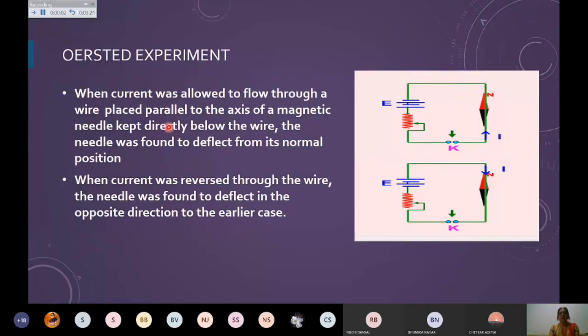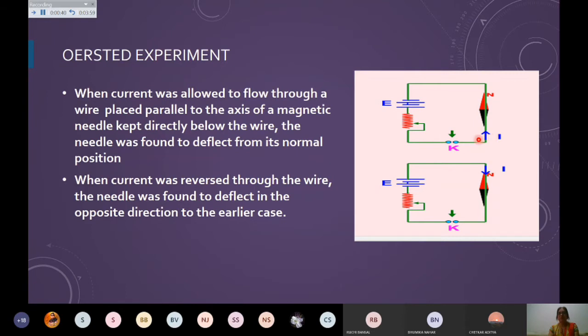To begin with, the first experiment in your syllabus is the Oersted experiment. As I have just told you, when I take a current carrying conductor and make the current pass, and put a magnetic compass near it, the compass shows a deflection. It shows deflection only when there is some magnetic field. That simply proves that a magnetic field is produced when the key is closed and I complete the circuit, making the electric current pass with the help of a battery.